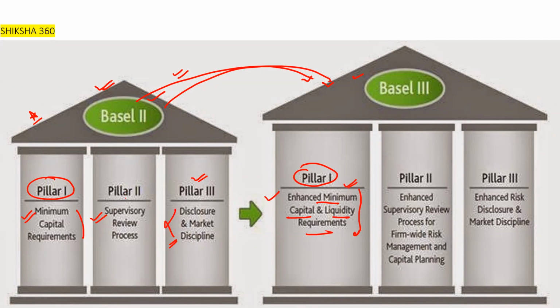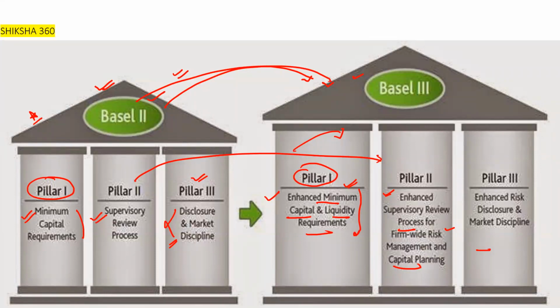Under pillar 2, earlier we had the supervisory review process. Now we have an enhanced supervisory review process for firm-wide risk management and capital planning. And pillar number 3, disclosure and market discipline, here we have enhanced risk disclosure and market discipline.